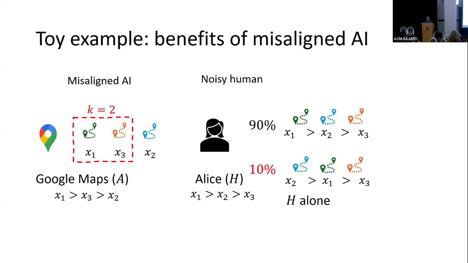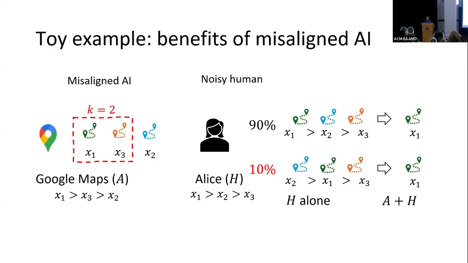But now consider that she is working with a misaligned AI, whose ground truth is X1, X3, X2. It's different from her preference ranking. But surprisingly, if the algorithm presents the top two items, X1 and X3, to the human, Alice will always pick the top item X1. This is because she is always able to distinguish these two items, X1 and X3. So when working with a misaligned AI, she is always able to pick the top item, but when she is working with an aligned AI or working alone, she may not always be able to pick her top item.